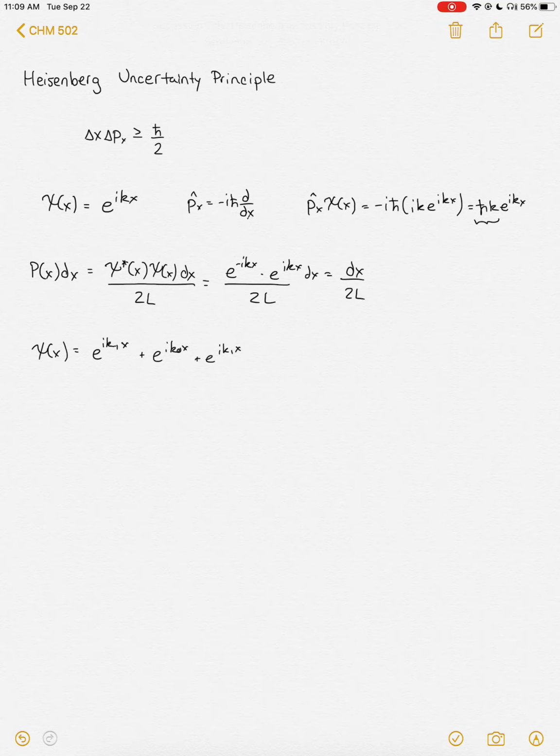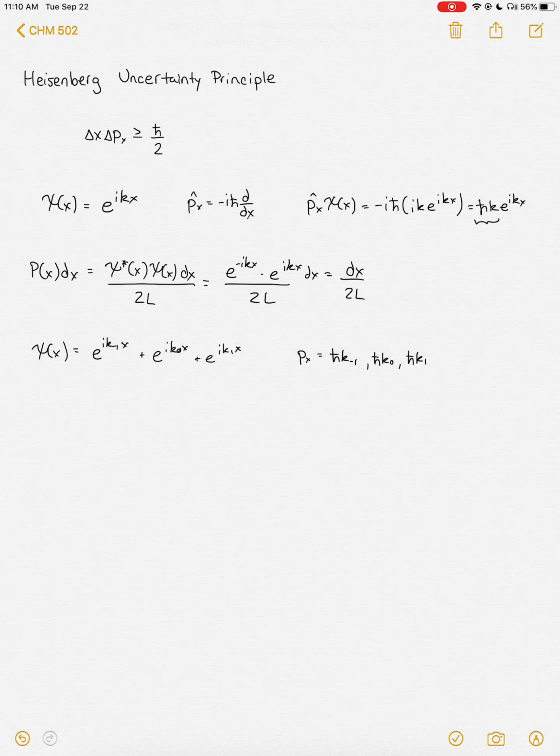So that means our momentum could be ħk_{-1}. It could be ħk_0, or it could be ħk_1. It's one of these options. We don't know which option it is. So by making our wave function a superposition, we have lost information about the momentum. Instead of exactly knowing the momentum, we know that the momentum has a certain chance of being any one of these three options. So what happens to the position when we do this?